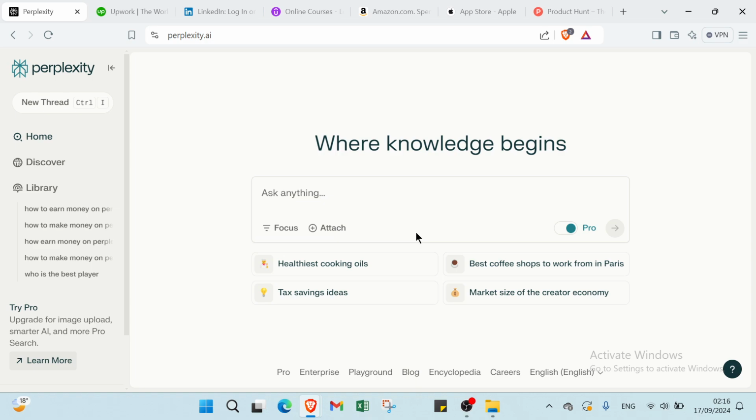I will show you guys step by step how you can get started from scratch on Perplexity. So let's just get into it. The first thing that you have to do is open your web browser and type in perplexity.ai. This is the home page, as you can see. We have various options here. The first thing that we have to do is just click on Try Pro.